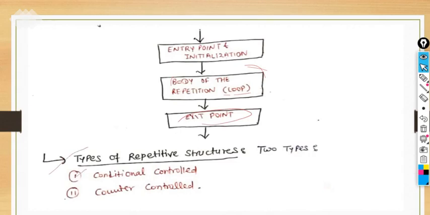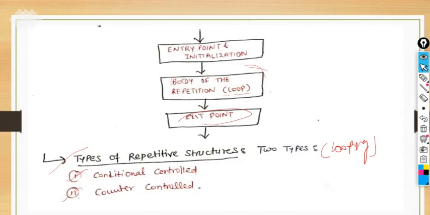The first one is condition controlled and the second is counter controlled. So terms matter here. It may be possible that the question will not ask directly; it could be in the form of condition controlled or counter controlled repetitive structure, rather than directly asking you to explain the do while loop, while loop, and for loop. So just make a note of this. If we are saying repetitive structure, we are discussing the looping structure itself. I'm just giving a synonym or name for looping itself.